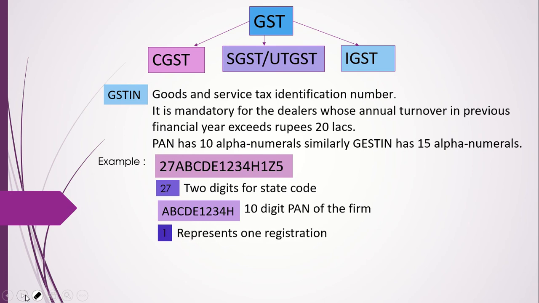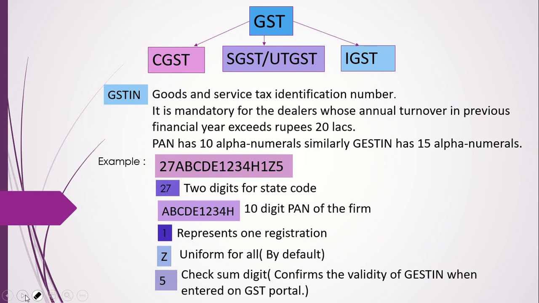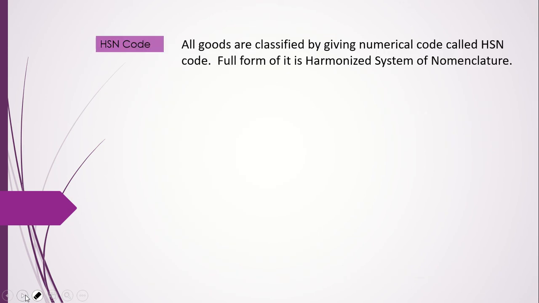This represents one registration, and this Z is uniform for all. This is by default. And this number 5 is the checksum digit, or you can say it's a check code. It confirms the validity of the GSTIN when entered on the GST portal.